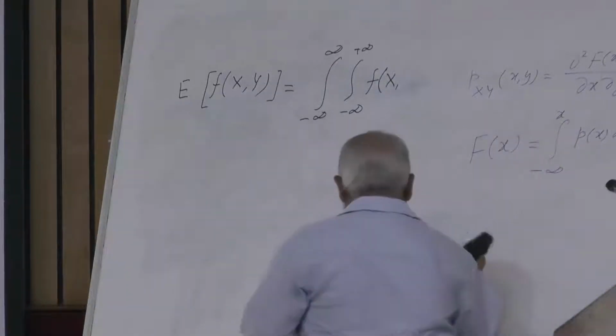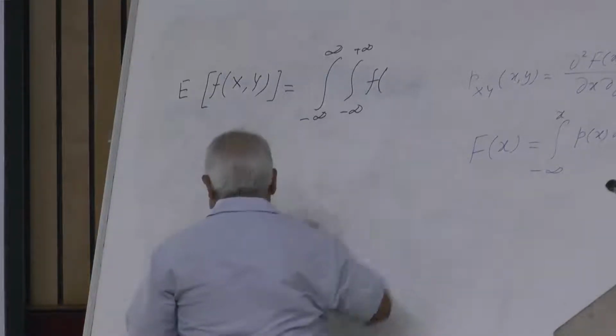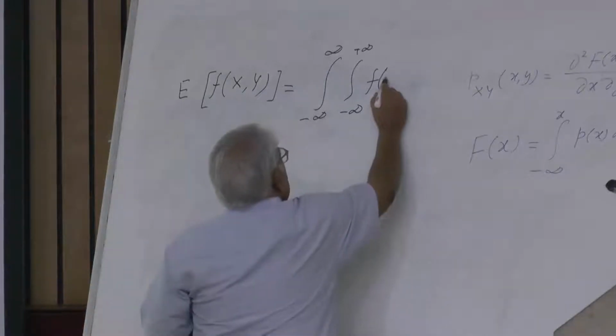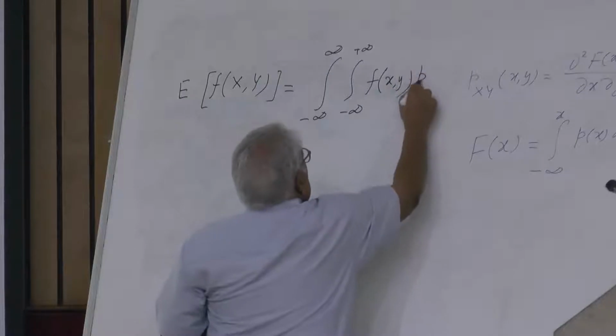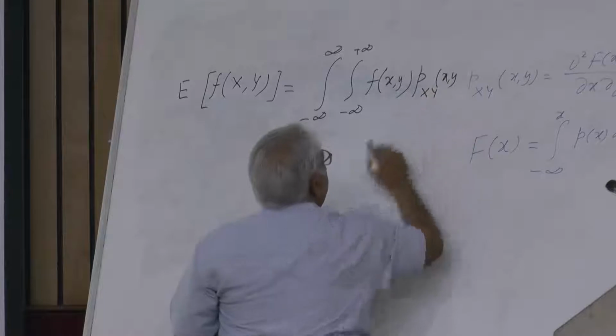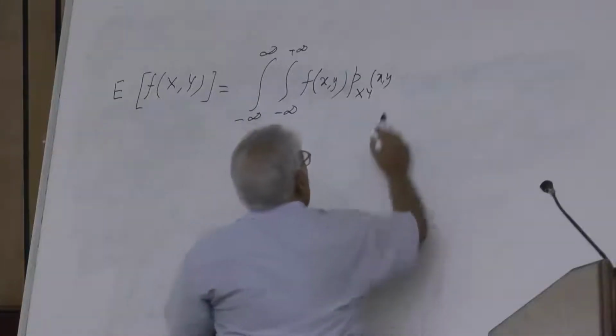We distinguish between the random variable and its state by writing the uppercase and the lowercase. So small x and y, then the joint probability density function of x, y, then dx dy.